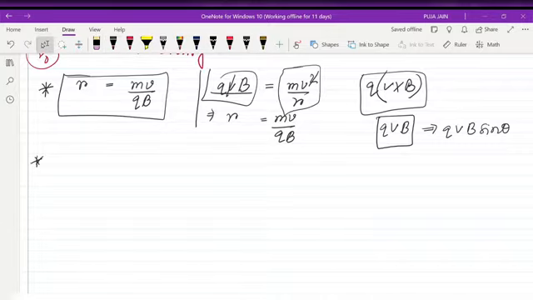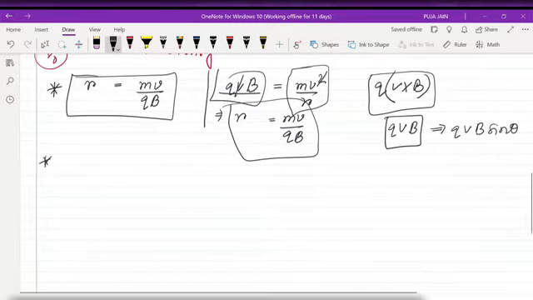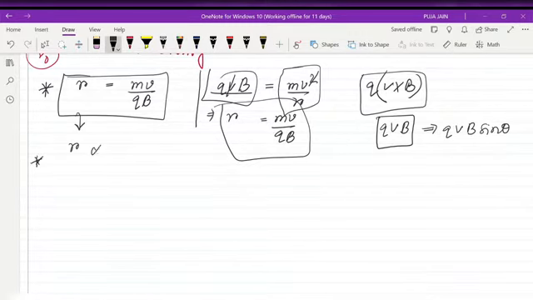If we cancel out v, then we get r equals mv by qB. I will suggest you to remember this formula, that radius r equals mv by qB. From here we can also conclude that r is proportional to v.